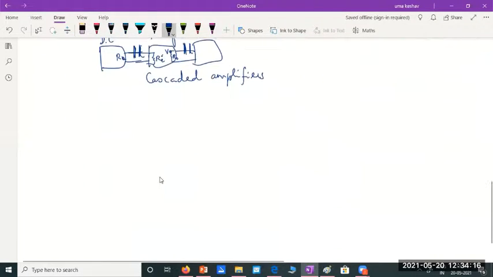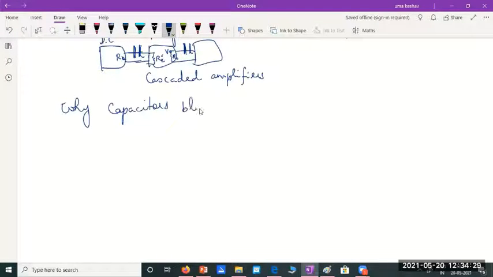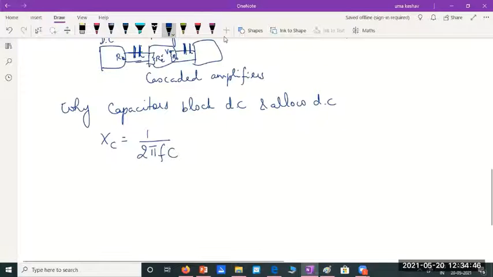Can somebody tell me why capacitors block DC and why they allow AC? What is the reasoning behind that? Why don't capacitors allow DC? Ma'am, the impedance equation of a capacitor is 1 by 2 pi Fc. For DC signals, there is no frequency, so the impedance will be very high and hence they do not allow it.